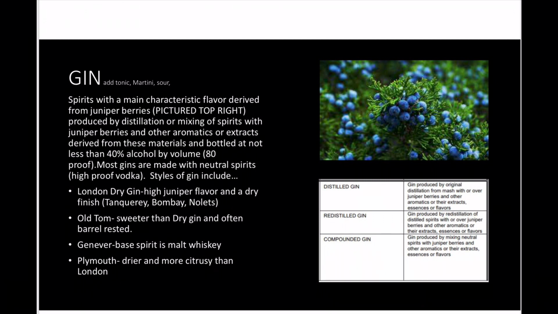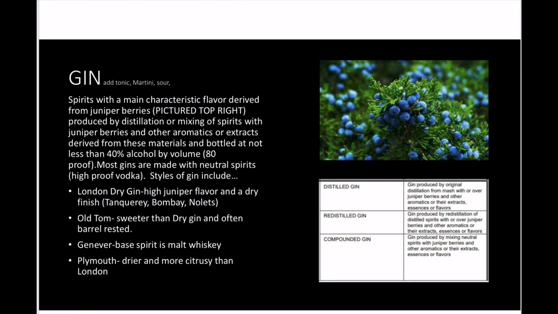And you'll notice here on the right-hand side, there's a white box with lettering. Those white boxes you will find throughout the presentation and were copied directly from the TTB website. The TTB is the government agency in charge of regulating alcohol labeling and production. So the distilled gin is gin produced by original distillation from mash with or over juniper berries and other aromatics or their extracts, essences, or flavors.